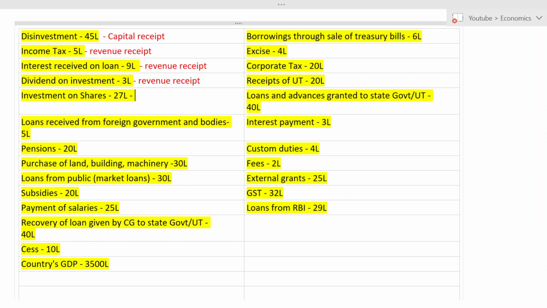If it is non-recurring in nature, what should be the answer? Is it capital or revenue? Of course, it is capital. Money is going out or coming in? Expenses, right? So it is a capital expense.